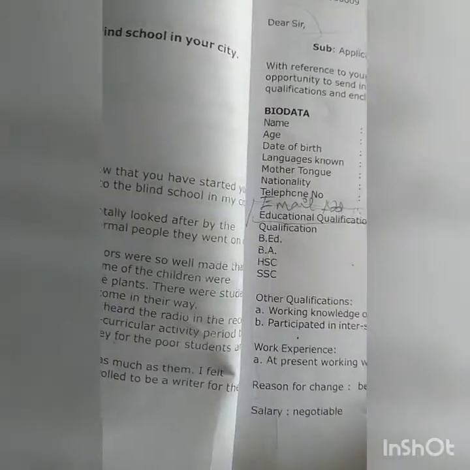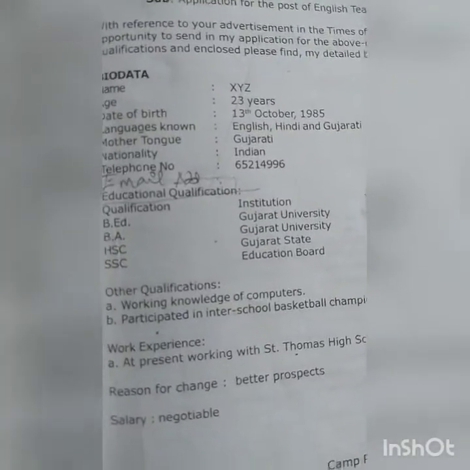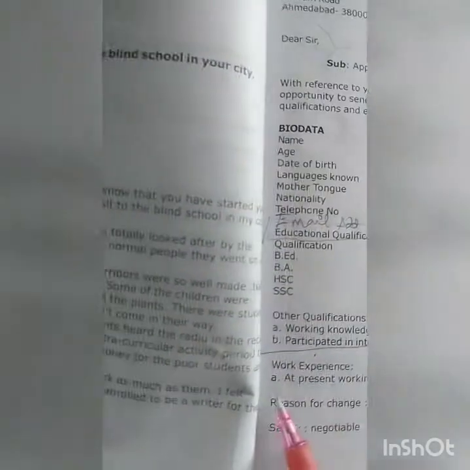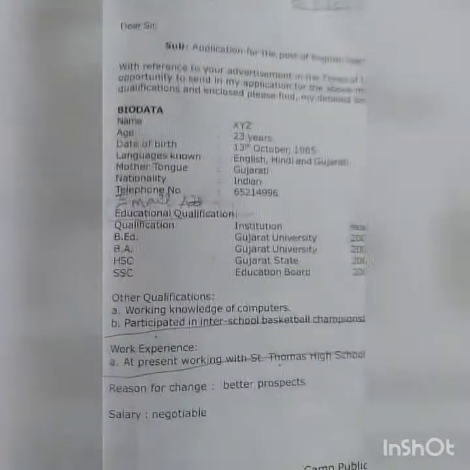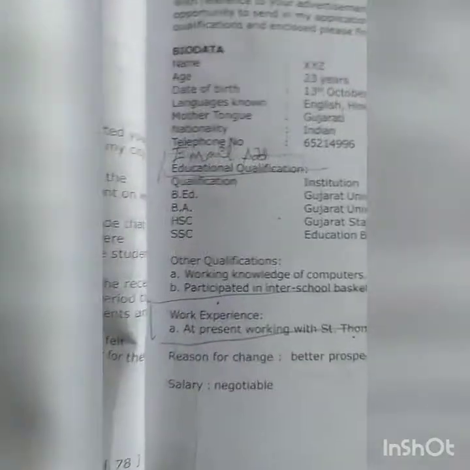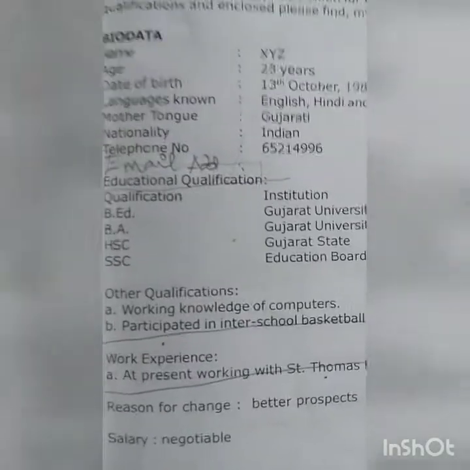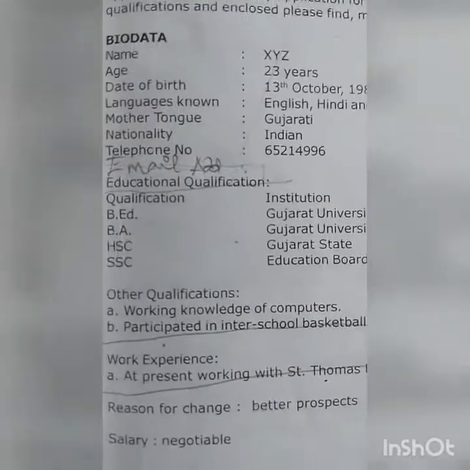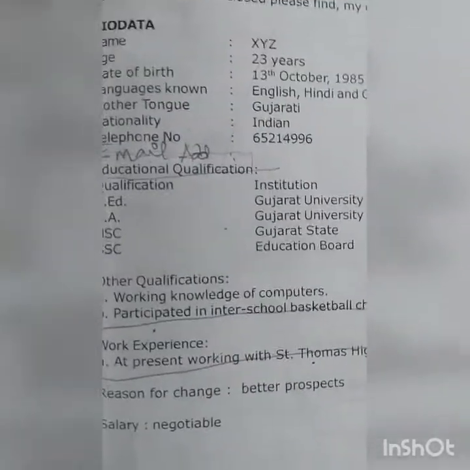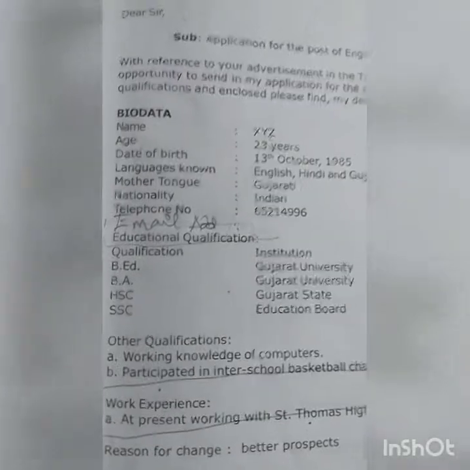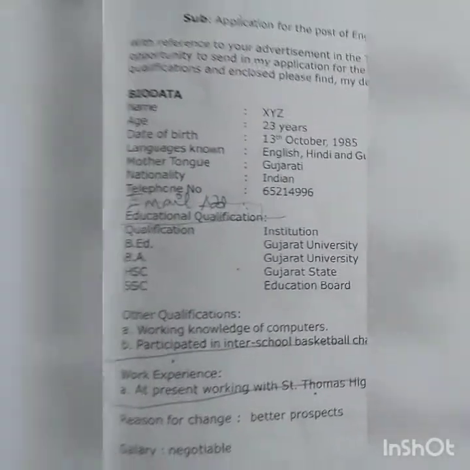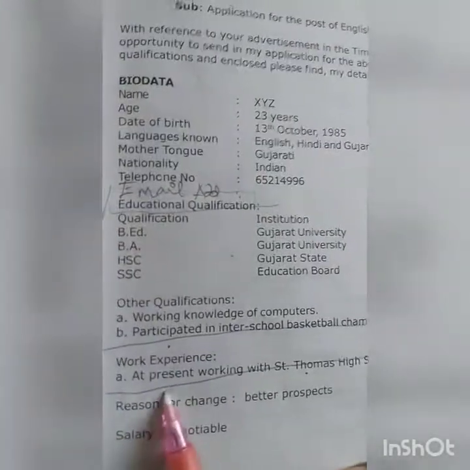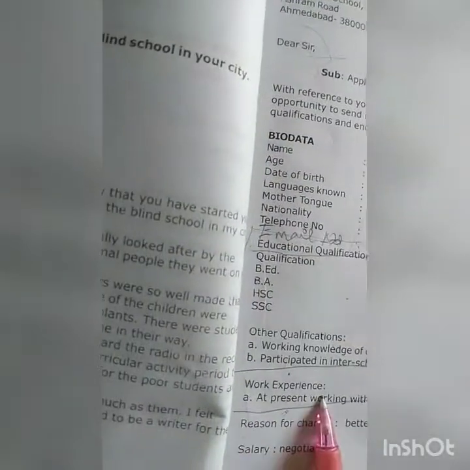Okay, then comes the work experience, children. Work experience is another important factor for the job application. If you are an experienced teacher, it's not that a fresher will not always get a job. It is about what experience you have in big companies or schools or any organization. Keep this factor as a very important thing if you are an experienced person. So over here we put a column as work experience.